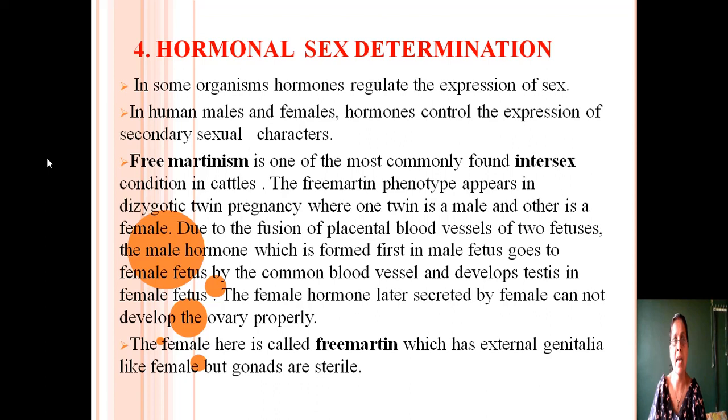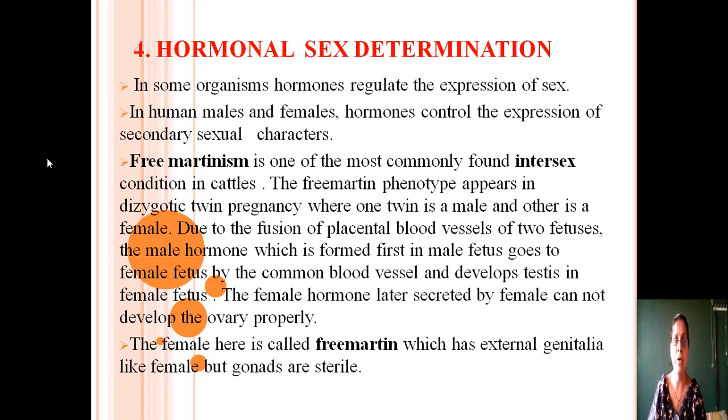The male sex organ secretes male hormones due to which the male secondary sexual characters appear. The female reproductive organ secretes female hormones. The hormones stimulate the appearance of female secondary sexual characters in females. Next come to freemartinism. Freemartinism is found in case of cattle. Freemartinism is one of the most commonly found intersex conditions in cattle. Intersex means the organism is neither female nor male.